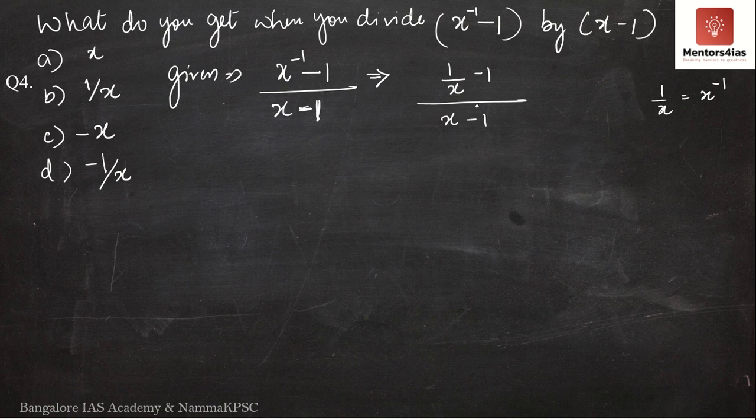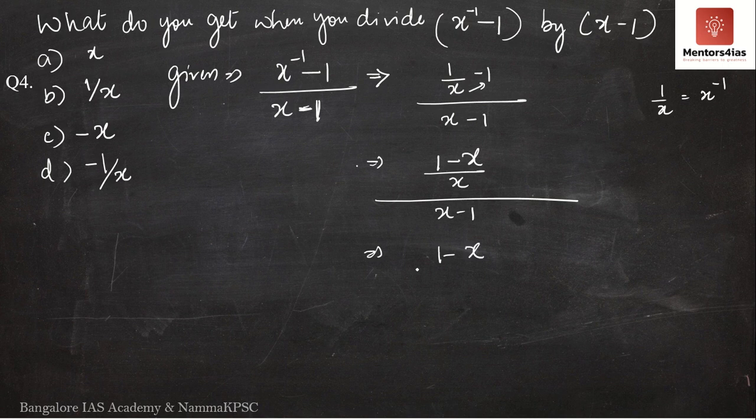So now look at this numerator over here. Now it is as if we are going to take LCM. So I will multiply minus 1 by x. So what do we get here? 1 minus x divided by x, the whole thing divided by x minus 1. What is this equal to? This is equal to 1 minus x divided by x into x minus 1. Now, can I write the numerator, which is 1 minus x, as minus of x minus 1?